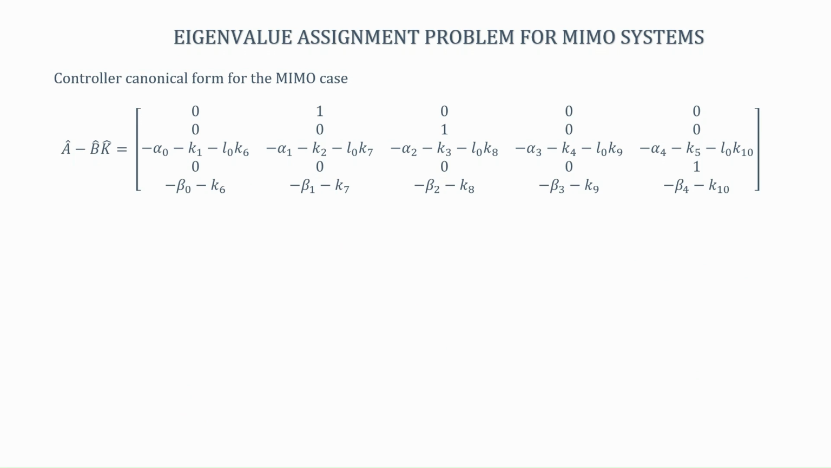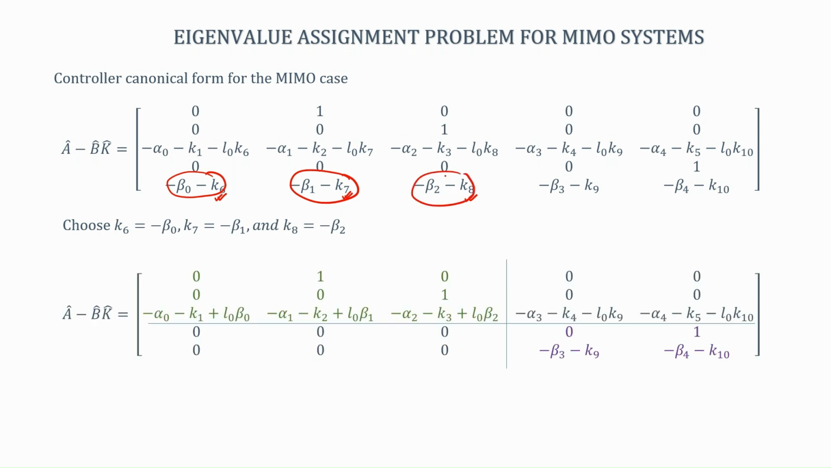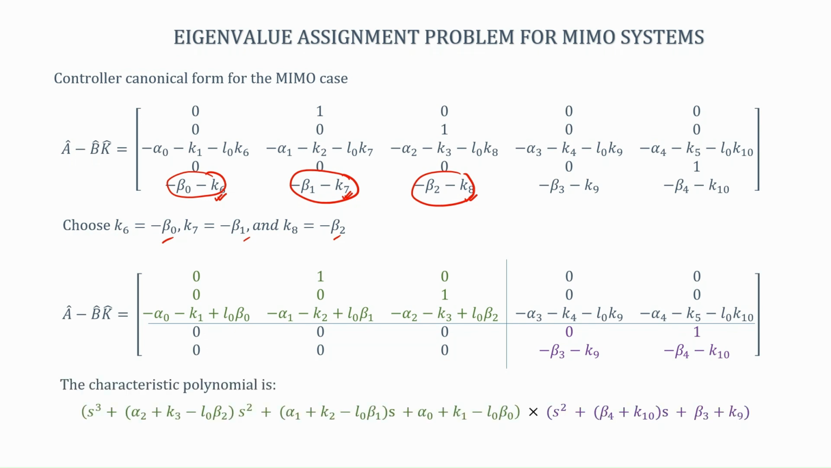Now, since this is my A hat minus B hat K hat expression, notice that if I take K6 to be equal to minus b naught beta naught, then this term will go to 0. Similarly, if I take K7 to be minus b1, this goes to 0, and K8 to be minus b2, this goes to 0. So, this will be the expression if I choose K6, K7 and K8 to be this. And the good part about this expression is that now this has become a block upper triangular matrix.